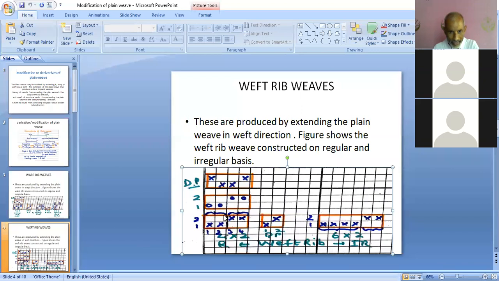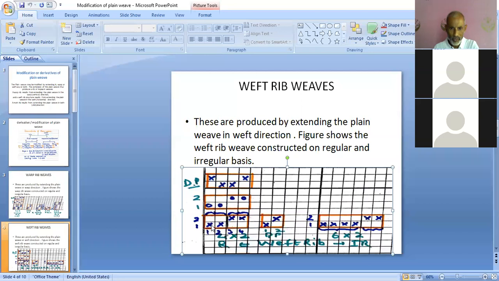Over 2 ends I have made a bracket, which means these 2 ends are representing the first end of the plain weave, and the next 2 ends are representing the second end of the plain weave. So here the first end is extended by 2. And because the picks will remain the same, we are not extending vertically. So the size required for 2-2 weft rib is 4x2.